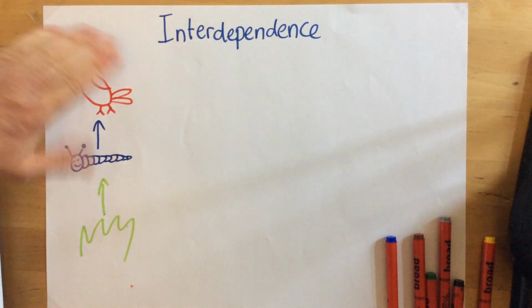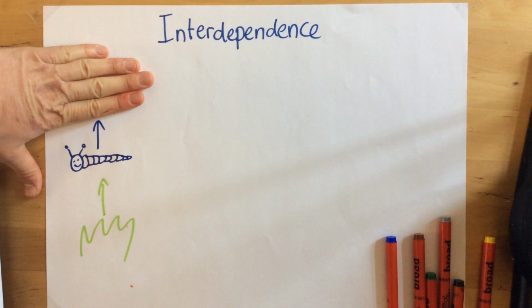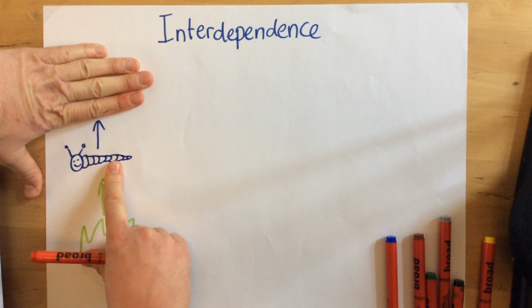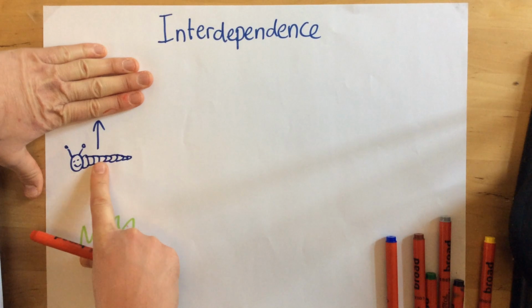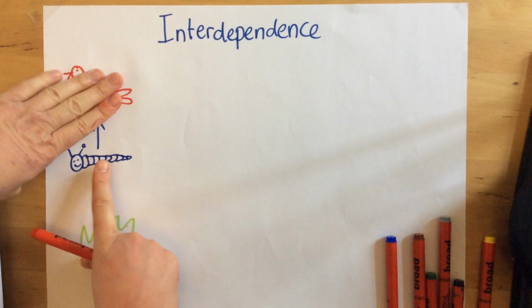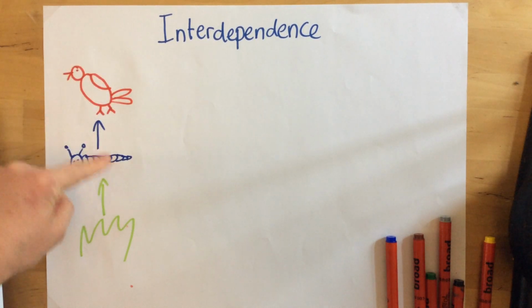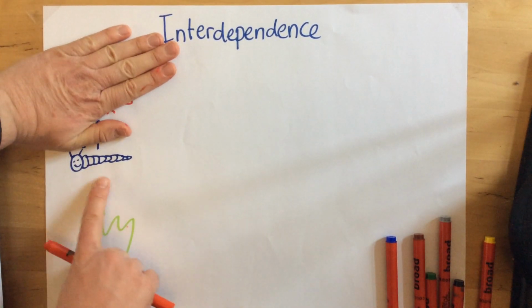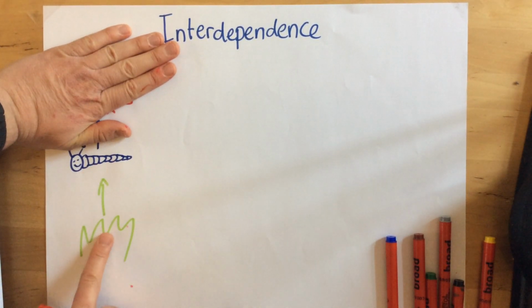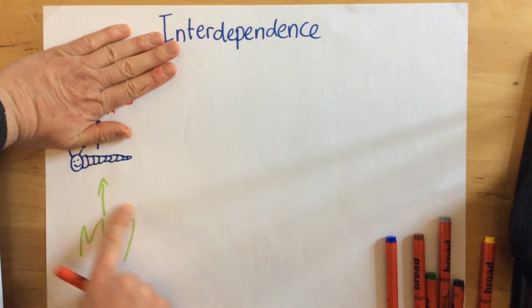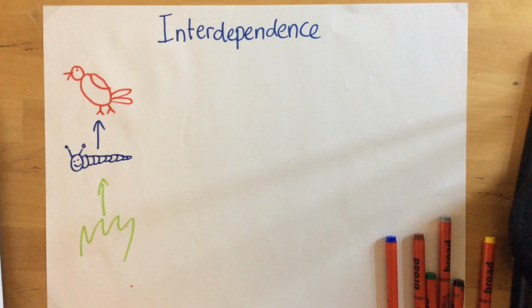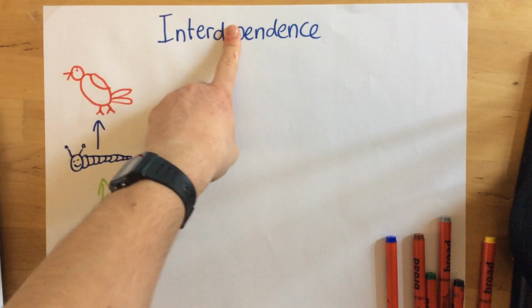So let's imagine if a hunter shot all of these birds, what would happen to the number of caterpillars? Because fewer of the caterpillars are being eaten by the birds, there'd be an increase in the caterpillar population. If there's an increase in the caterpillar population, there's going to be more caterpillars to eat the grass, so there'll be less grass available.